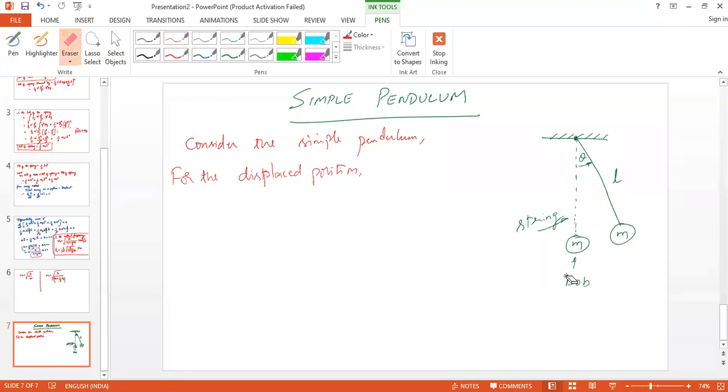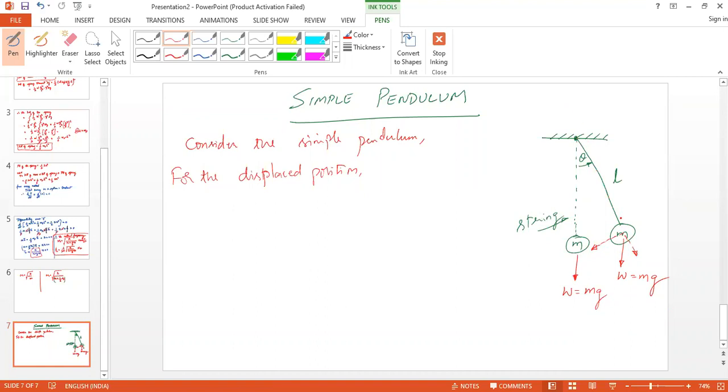Here the weight of the bob is acting in this direction, right? Weight W is equal to mg. In the displaced position, again the W is acting in the same direction, the downward direction only. So W is equal to mg.